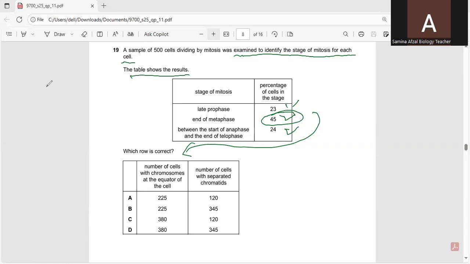So the table provides the percentage of cells between the start of anaphase and the end of telophase, which is 24%. Now we are going to find out the number. To find out the number, we have to take 45% of the sample.